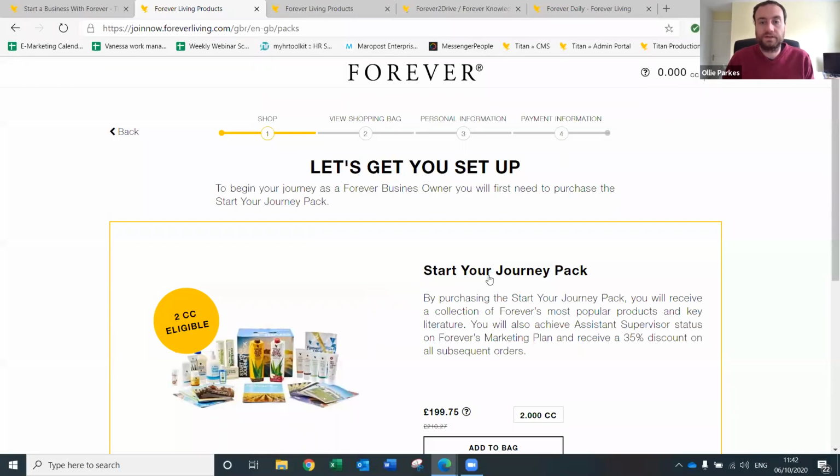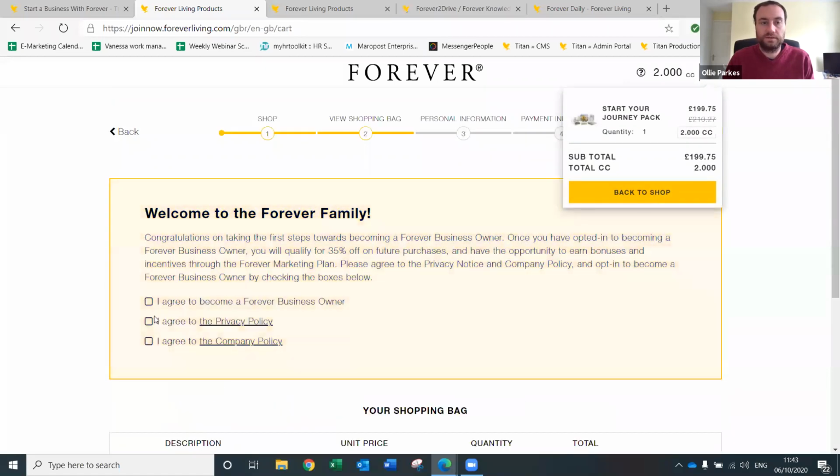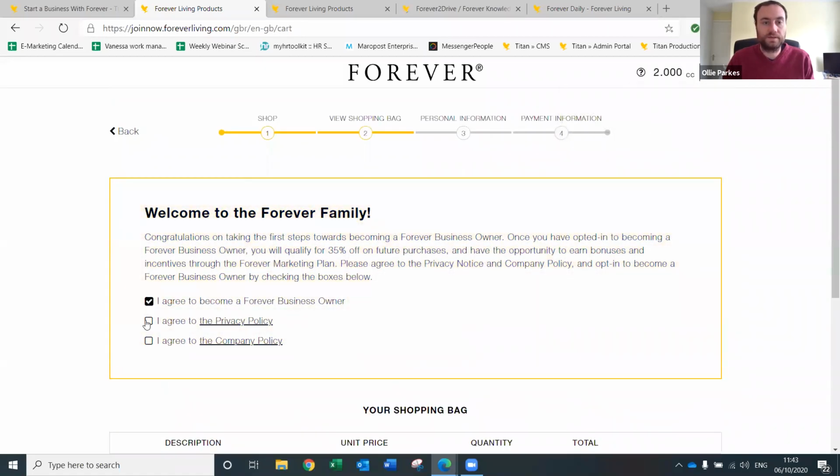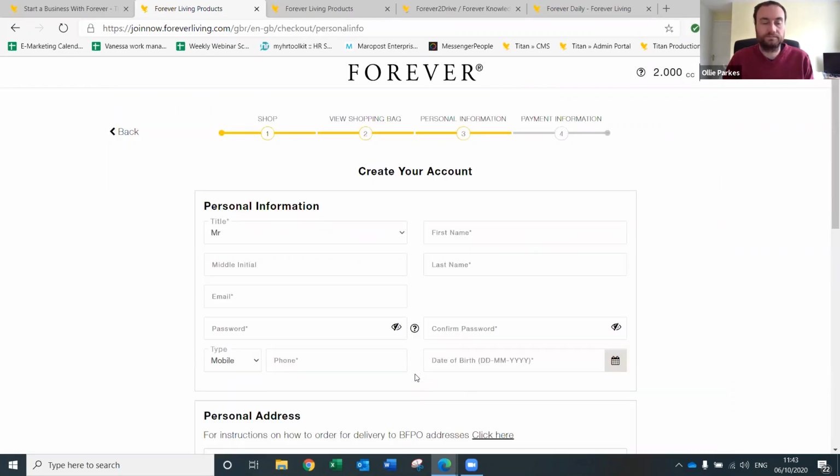You then add the Start Your Journey pack to your bag, because that's the way that we sign up here in the UK. So click that. You'd agree to become a Forever business owner, agree to the privacy policy, agree to the company policy, and then check that this is right. There's only going to be one option on here, so that would be the Start Your Journey pack. Press continue.